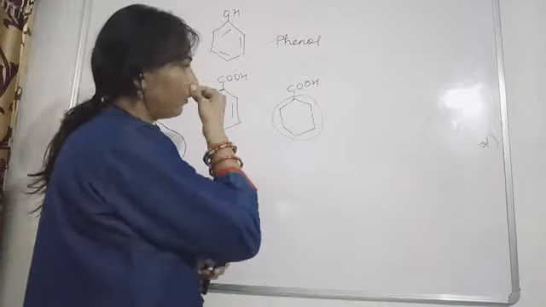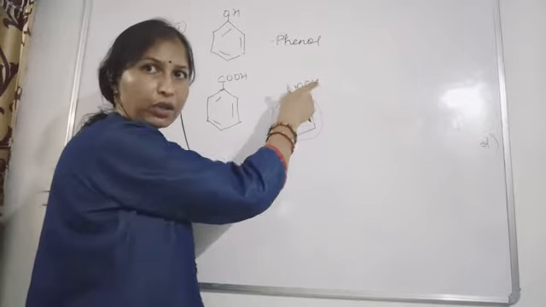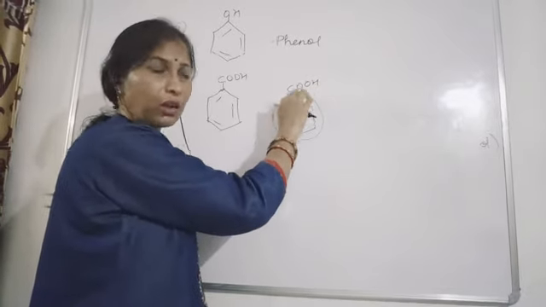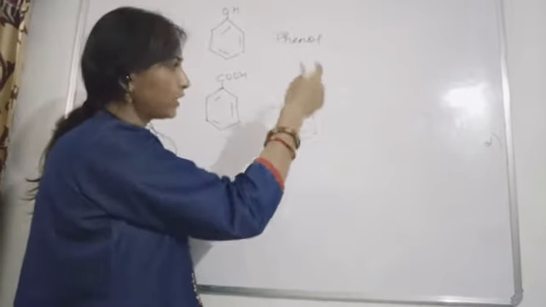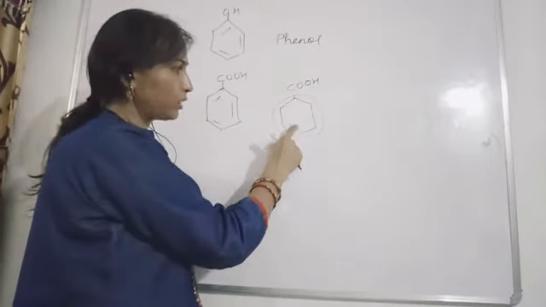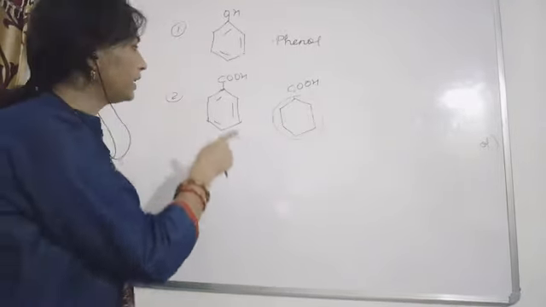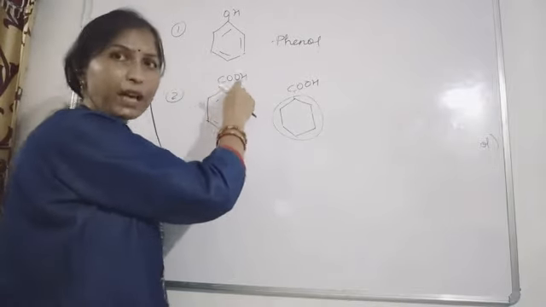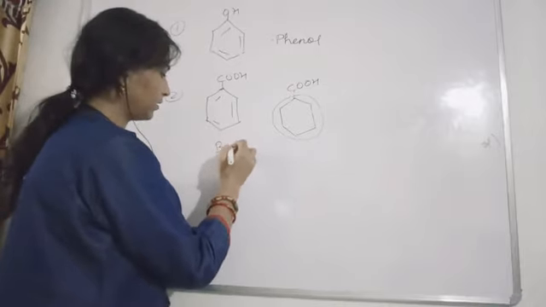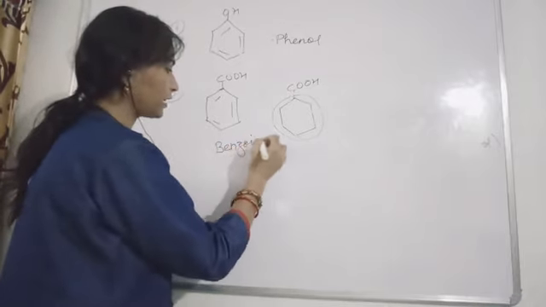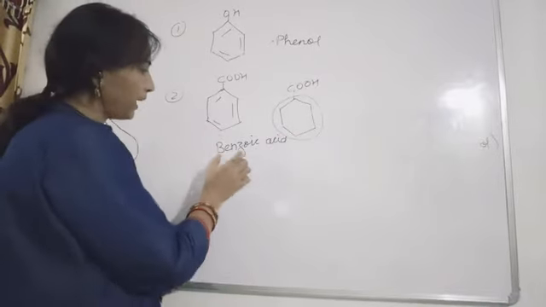Now in this case, what will be the name of this compound? We were writing carboxylic acid. The word carb we were using when we were not counting the carbon which is present in the functional group. So carboxylic acid we were adding to this. What was the name of this compound? The cyclohexane carboxylic acid. But in this case, instead of saying benzene carboxylic acid, we are going to write this is benzoic acid. Benzoic acid. And do remember that the word benz we are using.